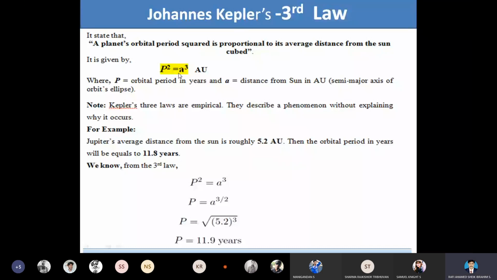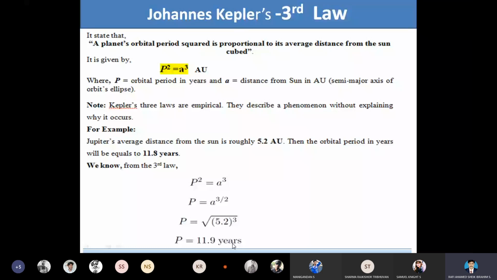We know P squared is equal to A cubed. This in turn is modified as P is equal to A to the power 3 by 2, which is the square root of A cubed. After the substitution of the rough value 5.2, P is equal to 11.9